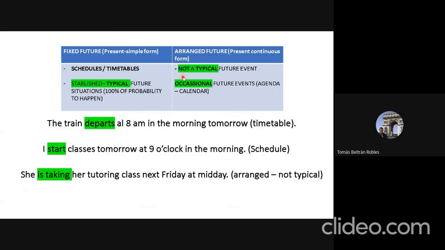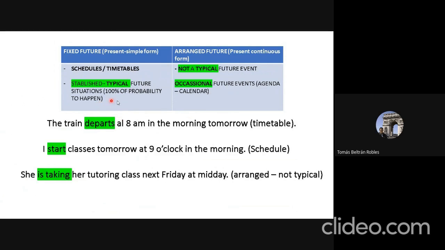In this case, you notice that when we use fixed future with the present simple form, we talk about schedules or timetables. That is to say that we are talking about established or typical future situations with 100% probability to happen in the future.